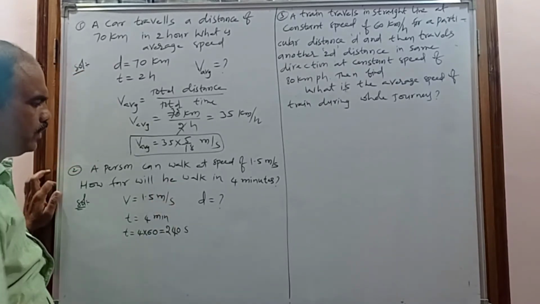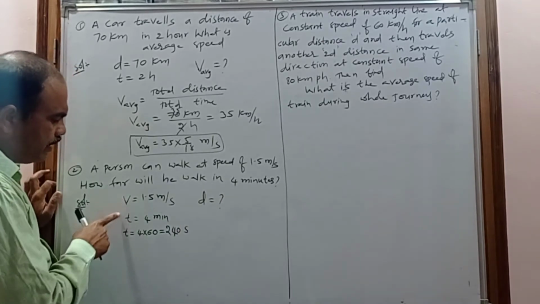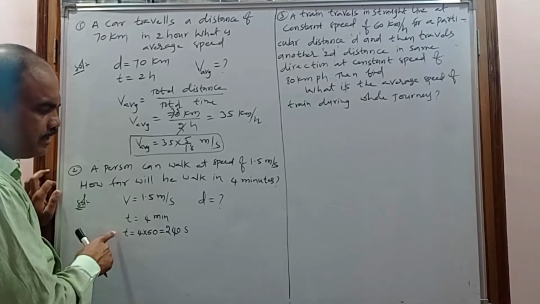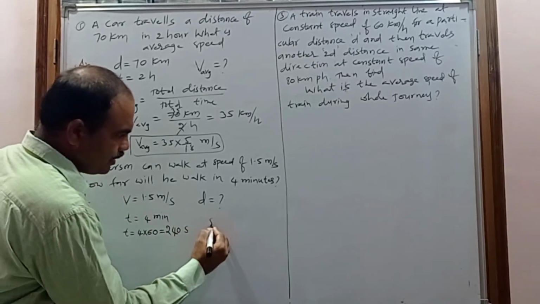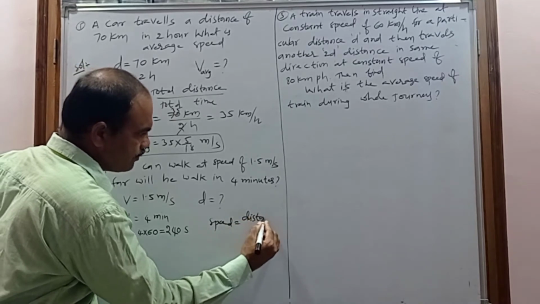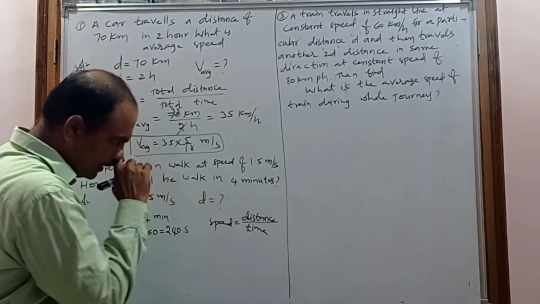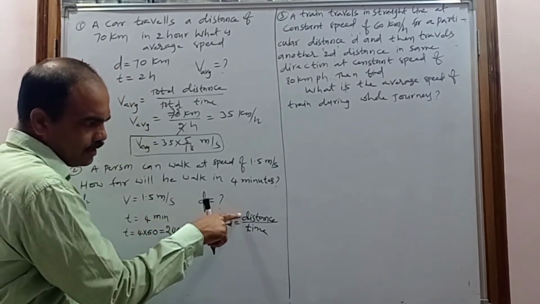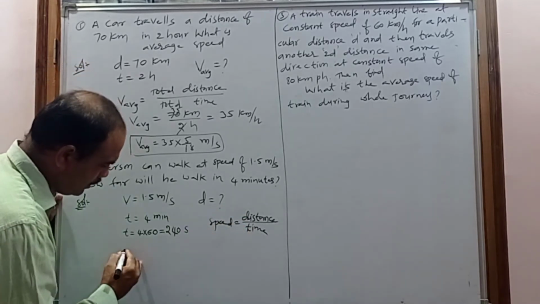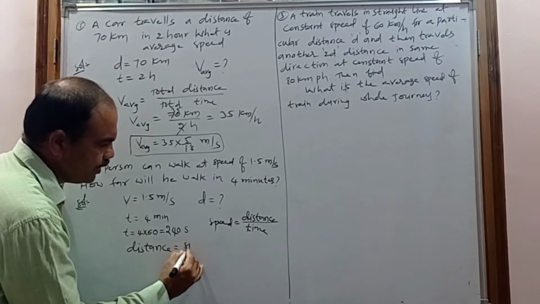Then you have to calculate the distance. You have to find the distance, but you know only the speed and time. What is the formula for speed? Generally the speed is equal to distance by time. Here you have to calculate the distance, and you know the speed and time. So you have to do the cross multiplication. Then distance is equal to speed into time.